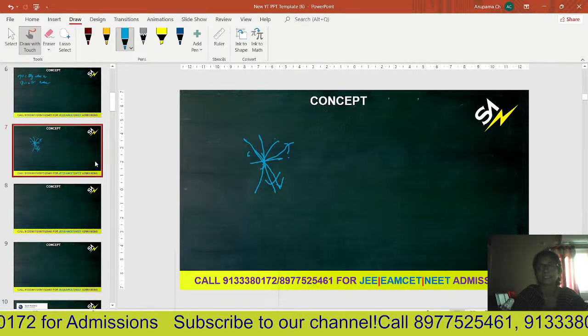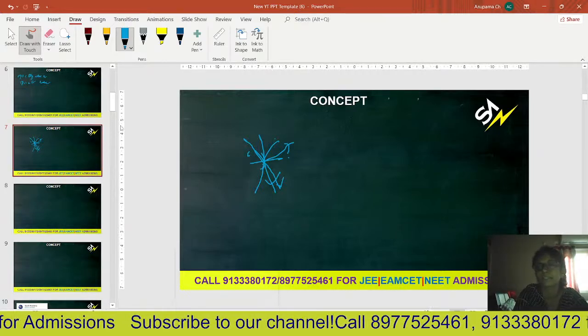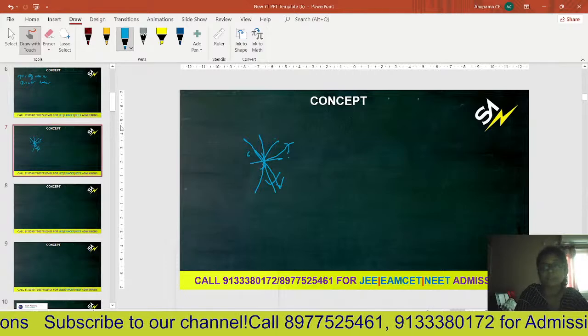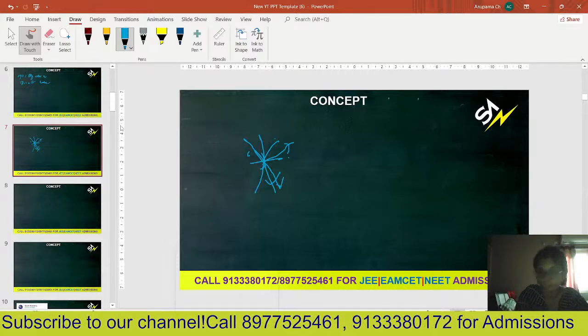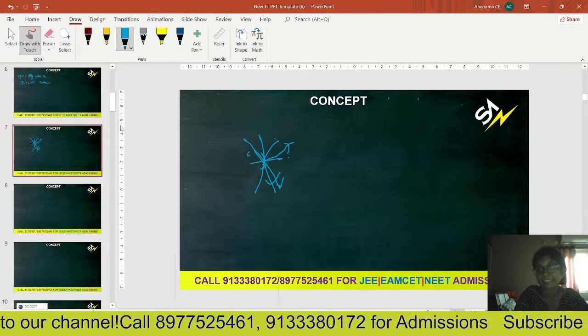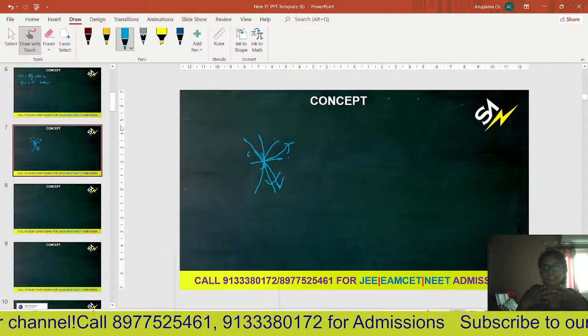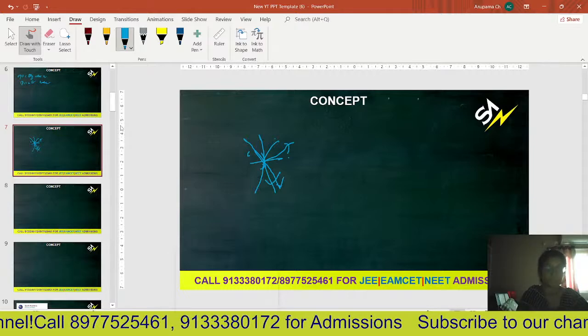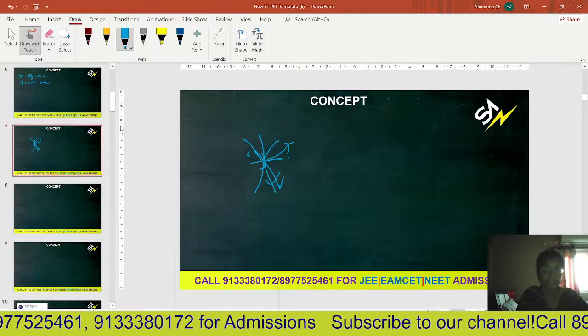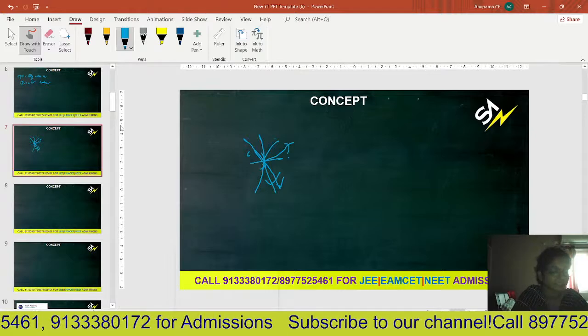What do you observe here? You will observe that the part which is inside the water goes away from the normal, and you see that the stick is not straight.